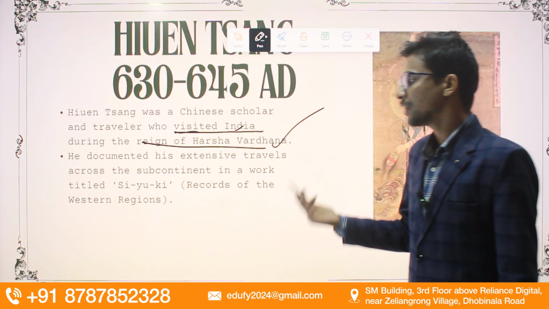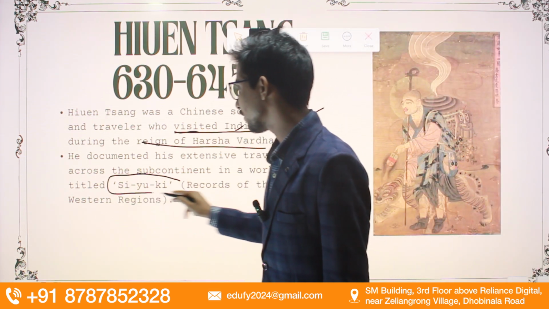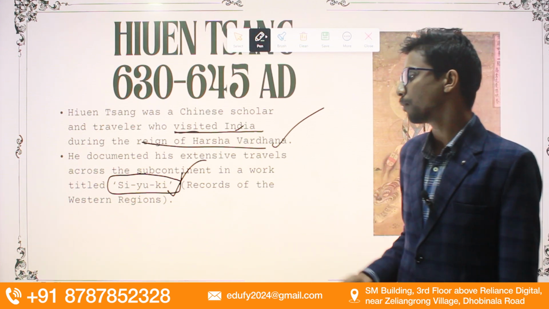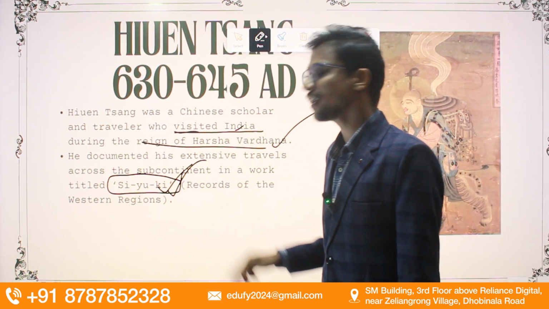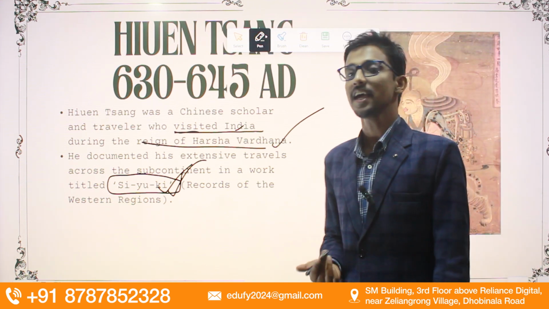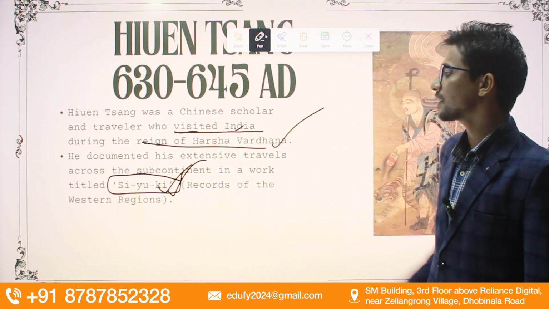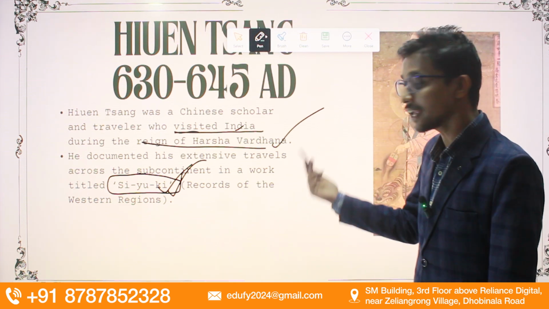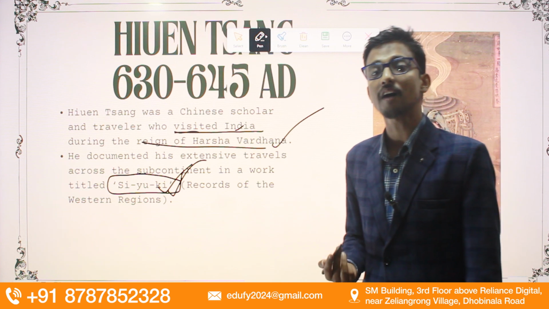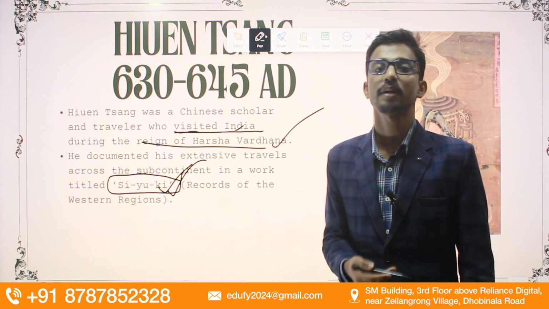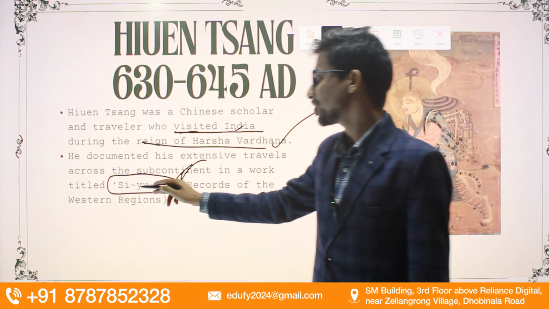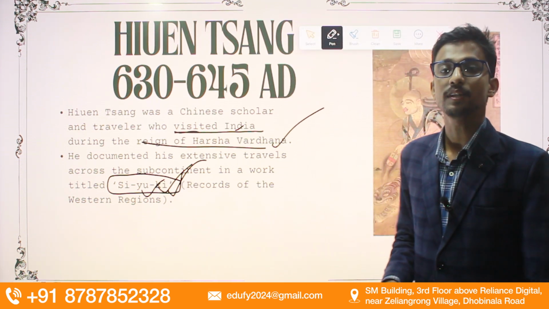He wrote a book about India and the western regions, and this book is named CUK. So he visited during the reign of Harshavardhana, and he also visited the northeastern part that was under the control of Kumar Bhaskar Varman of the Varman dynasty. Everything he has mentioned in the book known as CUK.